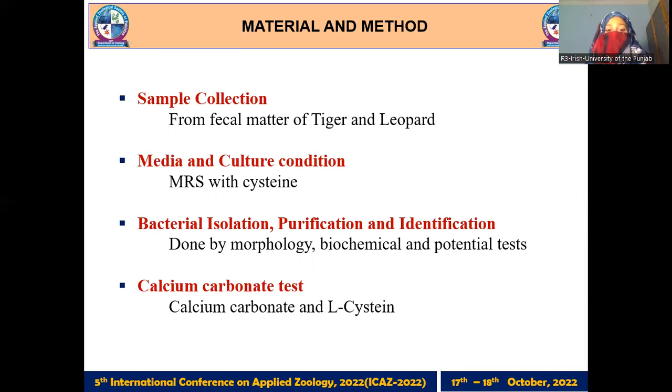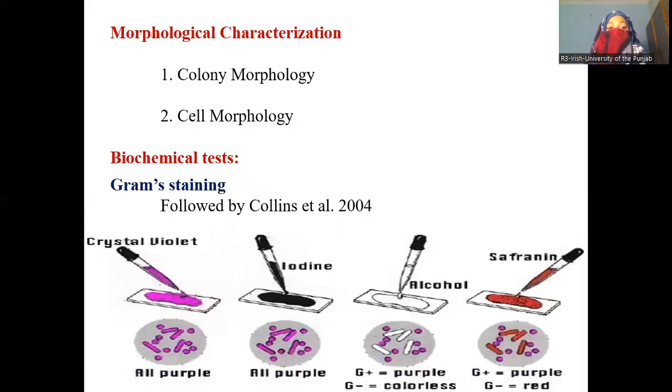As I told you, lactobacilli are lactic acid bacteria. Lactic acid bacteria utilize calcium carbonate, and by that we can identify that these are lactobacillus. Bacterial isolation, purification, and identification are done by morphology, biochemical, and some potential tests.